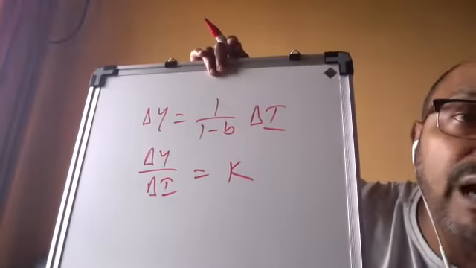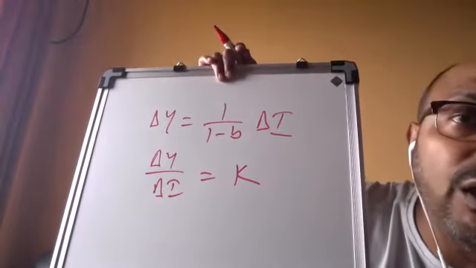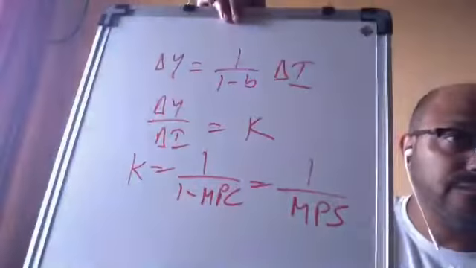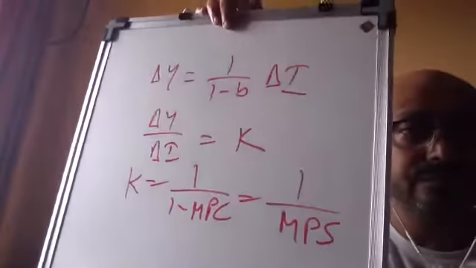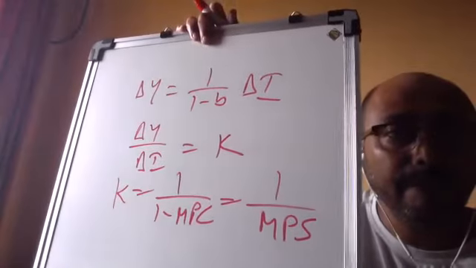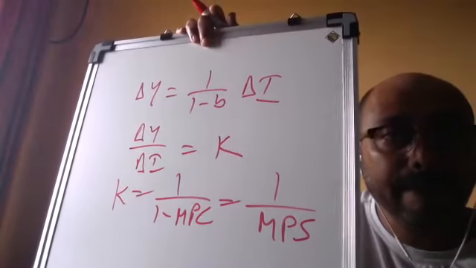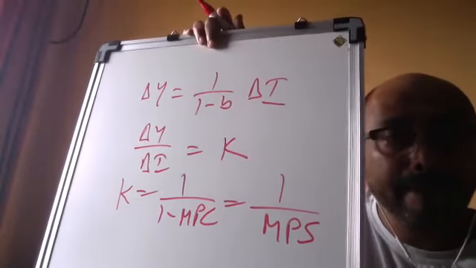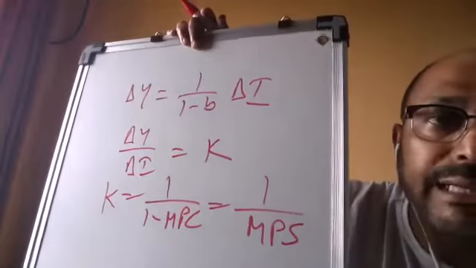K is 1 by 1 minus MPC or 1 by MPS, because B is MPC, and we know 1 minus MPC is MPS. This is called the concept of multiplier.